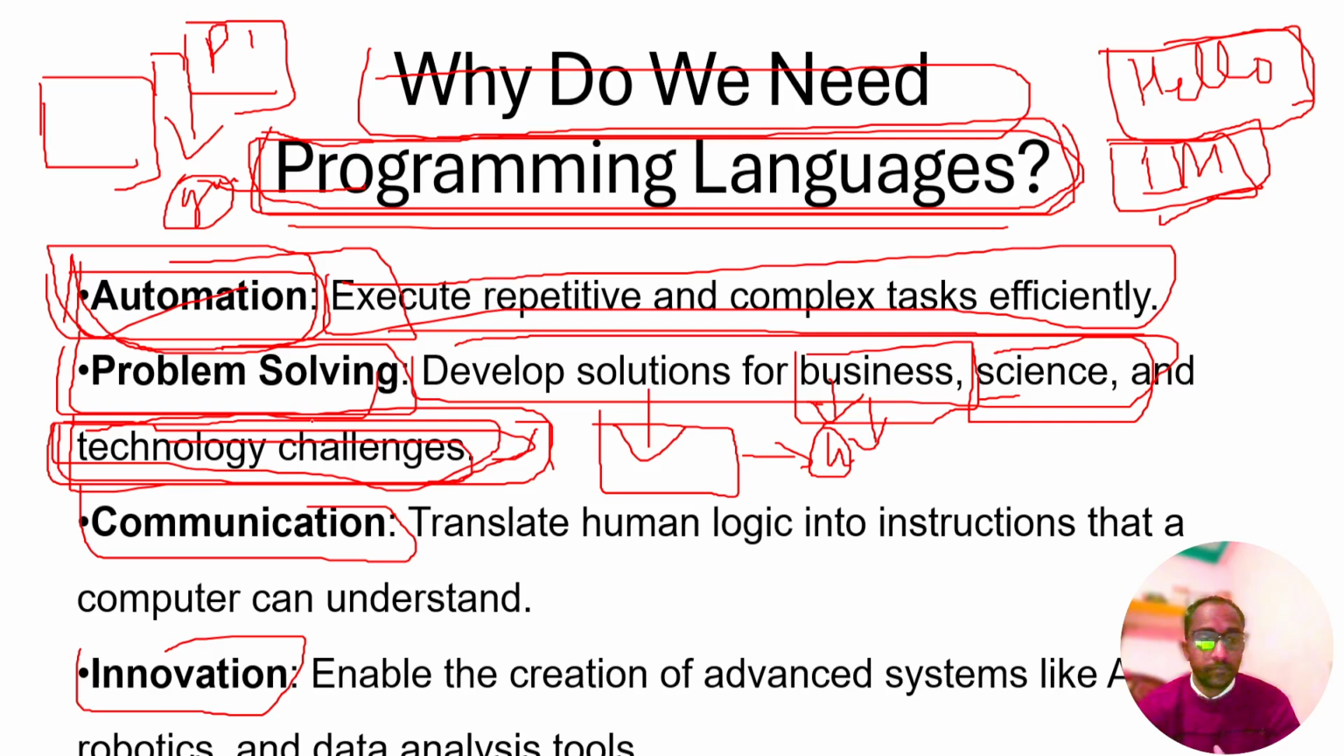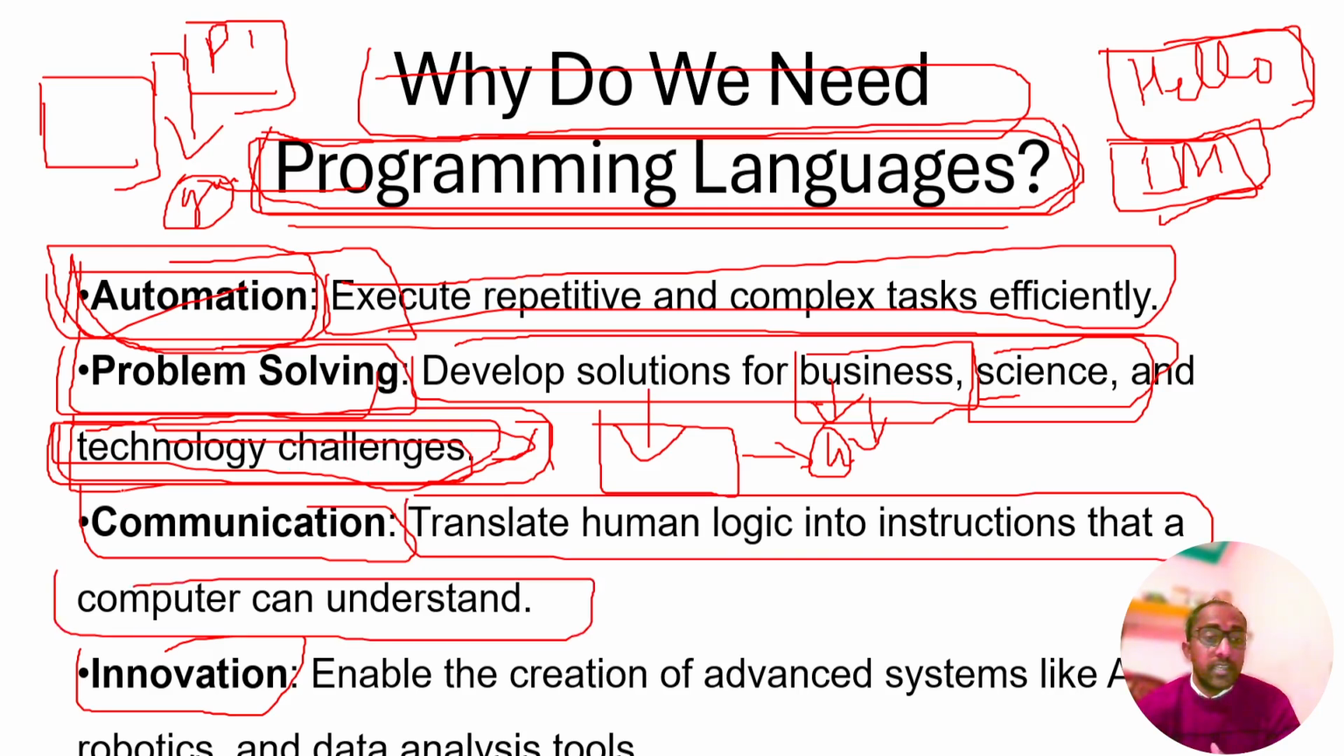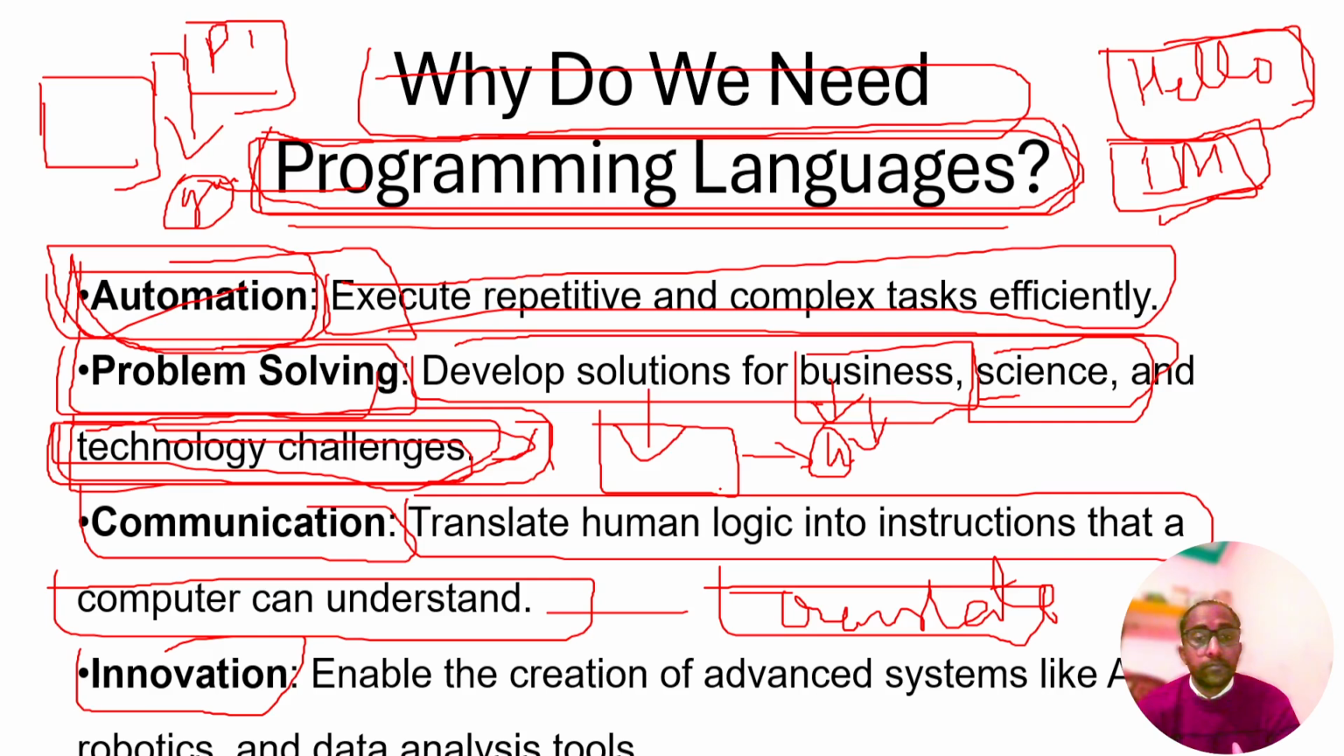We can see communications, just like translating human logic into instructions that a computer can understand. Execute C++, it's like translating human logic so the computer can understand, just like Google Translate. If you write something, Google will translate it and give the output. It is used for communications.